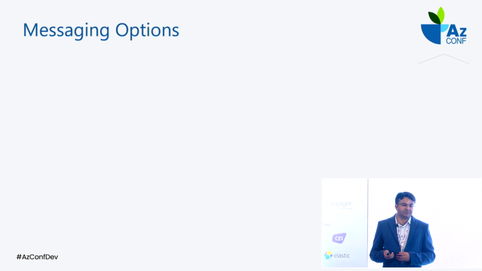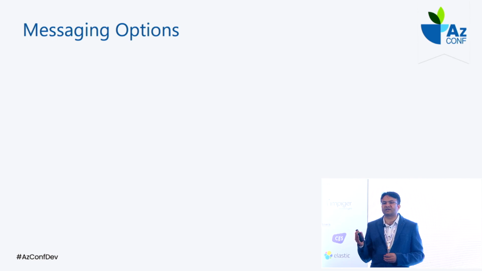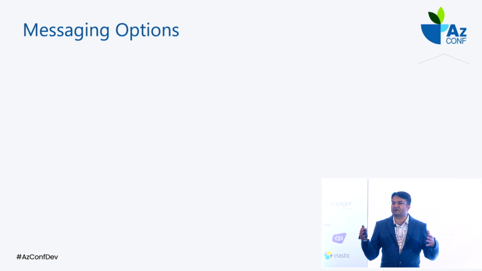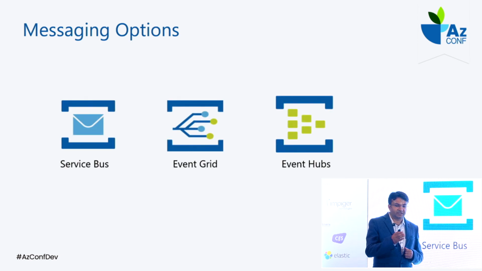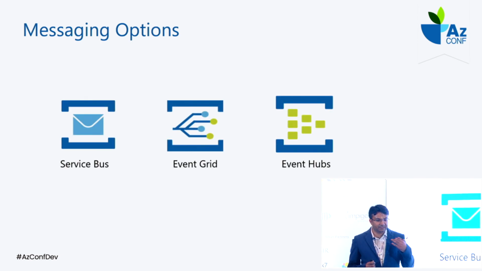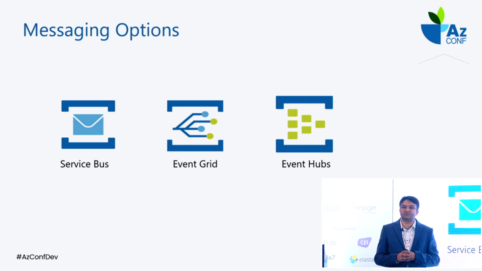When it comes to the messaging option, nowadays people everywhere are using microservices architecture. So how will those services communicate with each other? We need to communicate in an asynchronous fashion, and for that we have messaging services. There we have Service Bus, Event Grid, and Event Hub. Depending upon the requirement, you can use one of these messaging services.